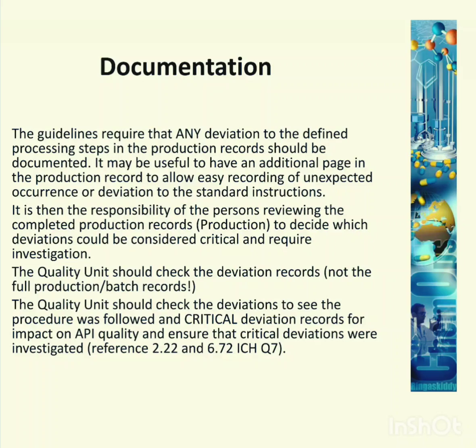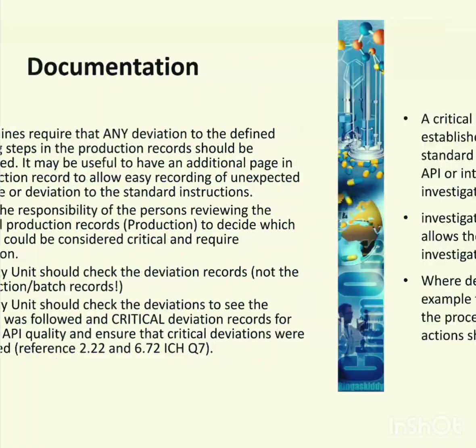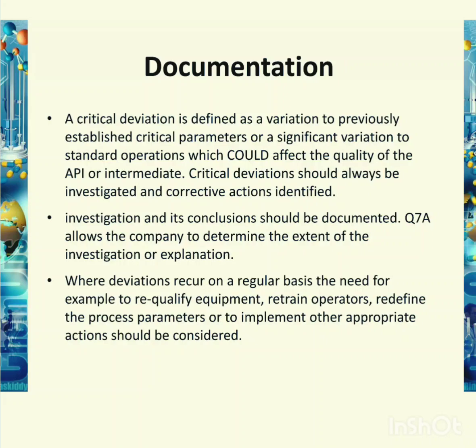The quality unit should check the deviation record, not the full production batch record. The quality unit should check the deviation to see that the procedure was followed and whether the critical deviation had an impact on API quality, and ensure that critical deviations were investigated as per the QCM guideline.